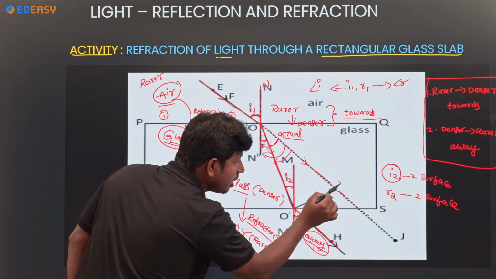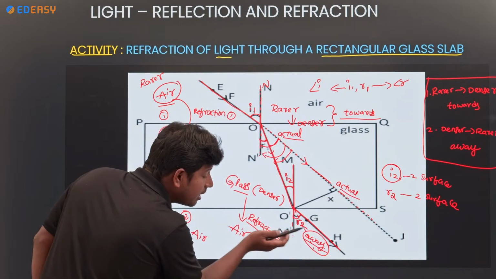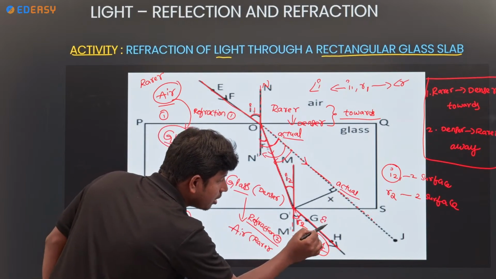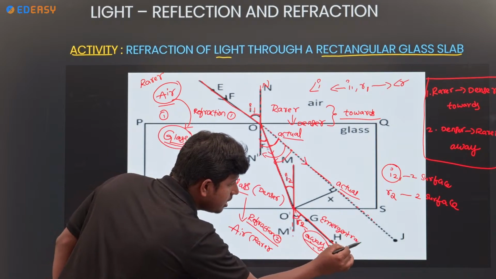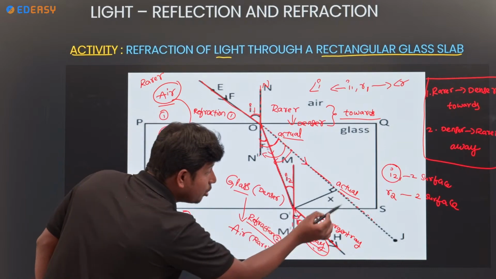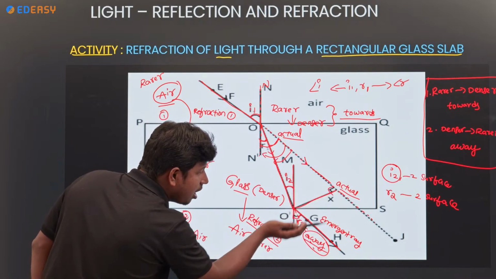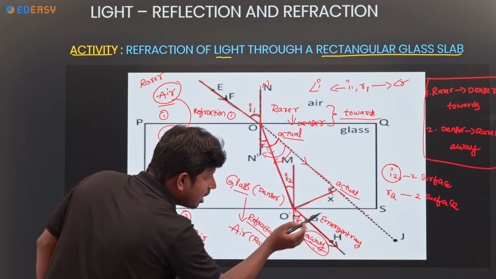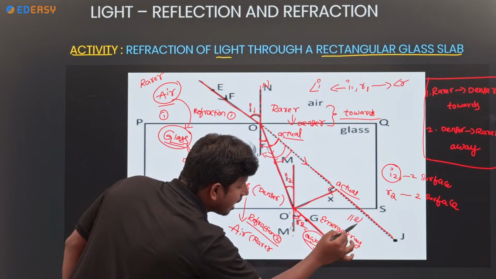This is the actual ray, and the ray which comes out, what do we call it? The emergent ray. How is the emergent ray with respect to the incident ray? If I draw a normal, a perpendicular line, how will these two be? Parallel.